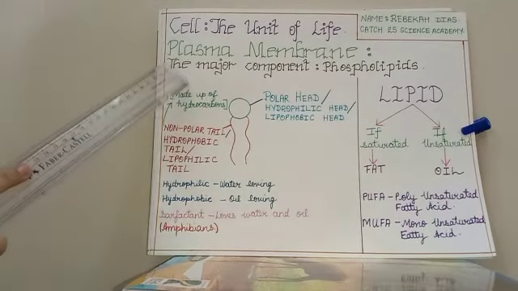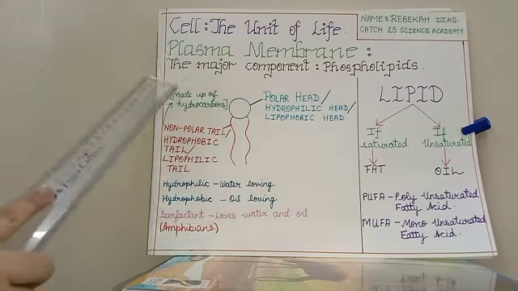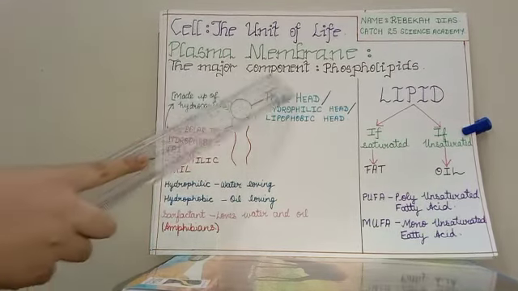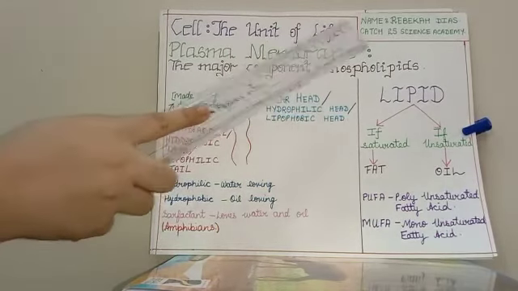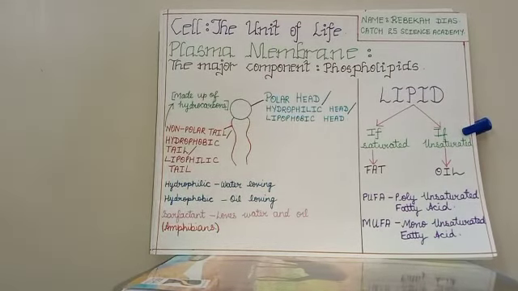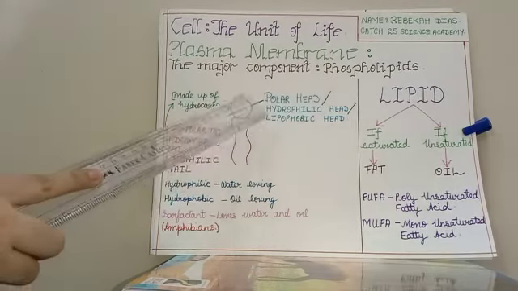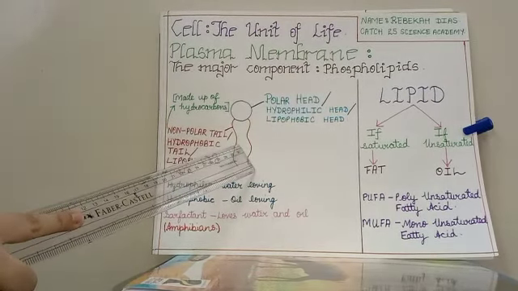The next organelle we are going to study is the plasma membrane. The major component of the plasma membrane is the phospholipids. The phospholipid is divided into two parts.